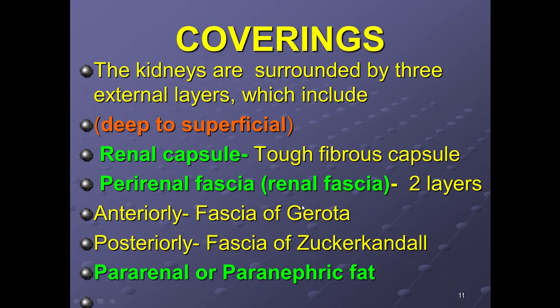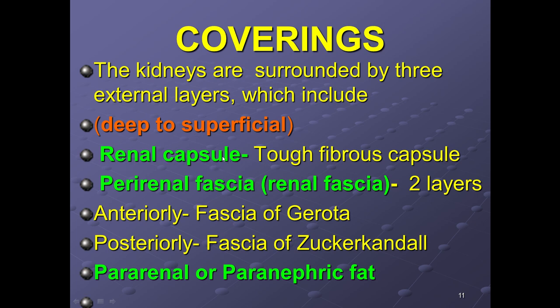Now it is very important to study the coverings of the kidney. There are three main layers, and we are going to study from deep to superficial, from inside to outside. The first capsule covering the kidney, the true capsule, is known as the renal capsule.